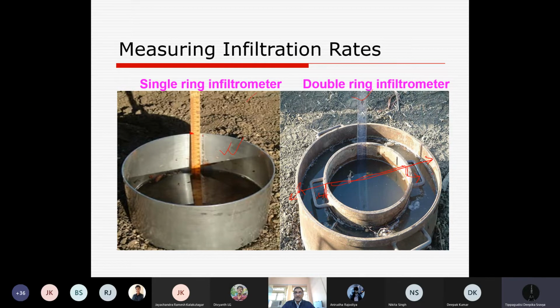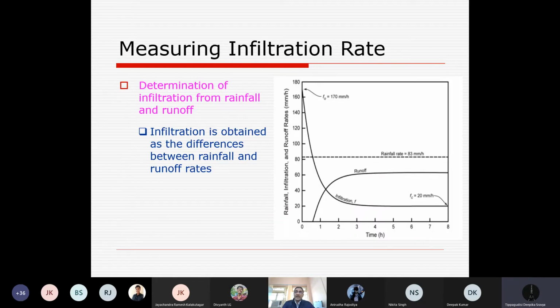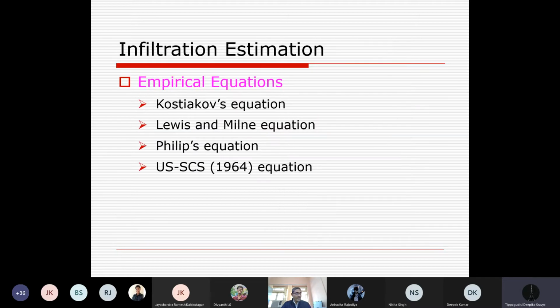Now, this is what you have already learned: phi index and W index, measurement of infiltration rate by using rainfall runoff records. The second idea is infiltration estimation by using empirical equations. Empirical means experiment based.